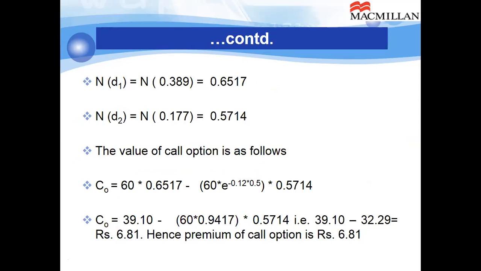Here basically the situation comes like this. To maintain the hedge ratio, that is 0.6517, we have to spend an amount equal to the spot price times it. 0.6517 times 60 gets you 39.10. That means 39.10 amount of money is required to create the hedge ratio. Whereas how much you can borrow is the next part. So 32.29. The difference you are likely to claim or demand as the premium of the call option. That is the derivation of this formula.